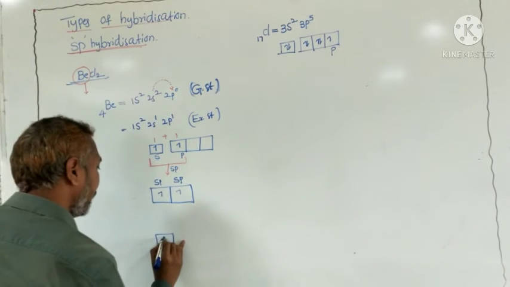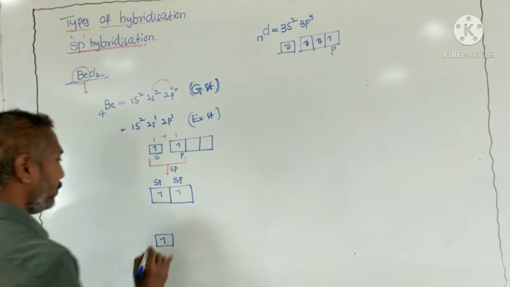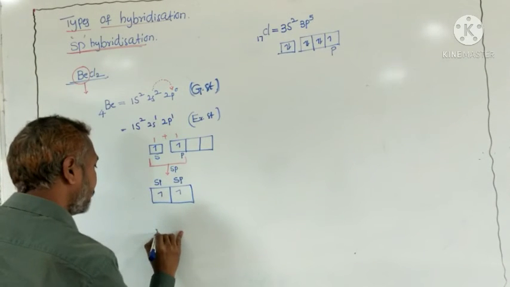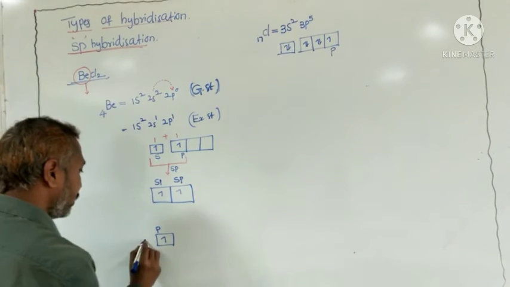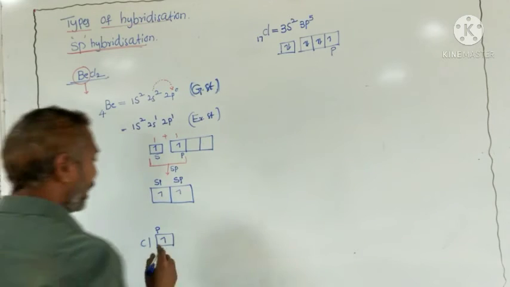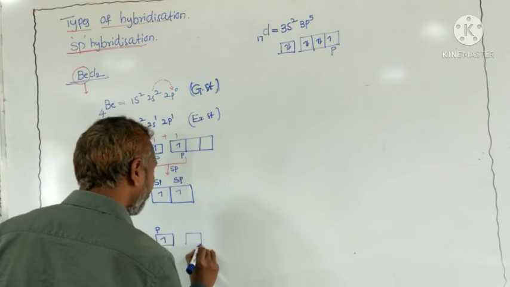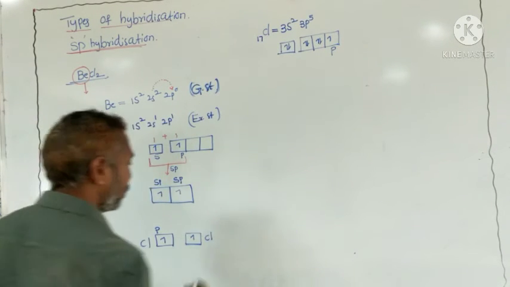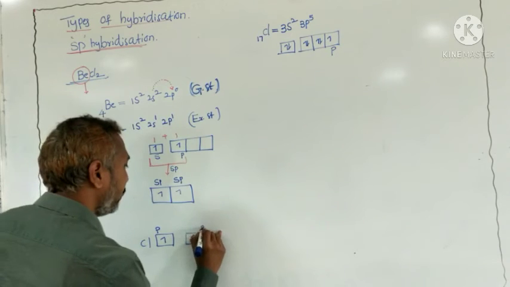So this is one chlorine atom with one electron in a p orbital, and here is another chlorine atom with one p orbital.